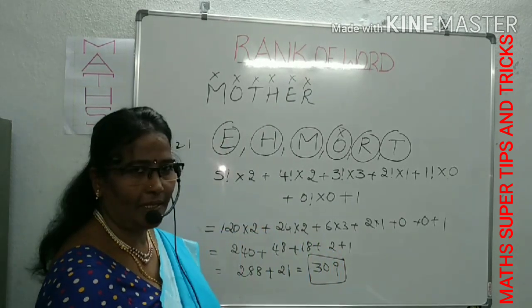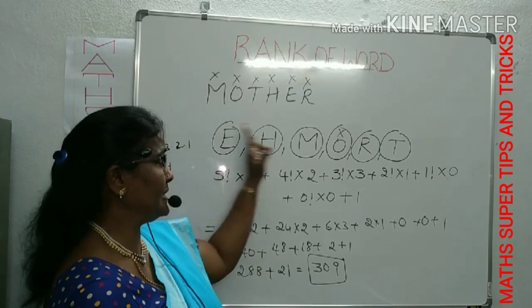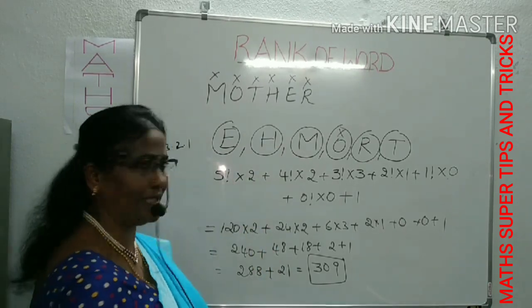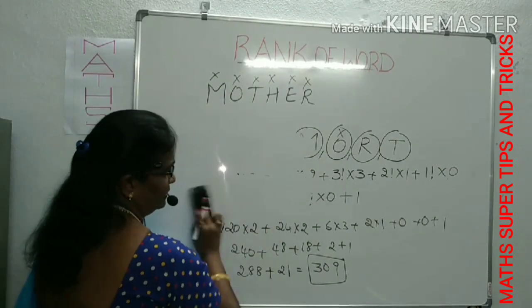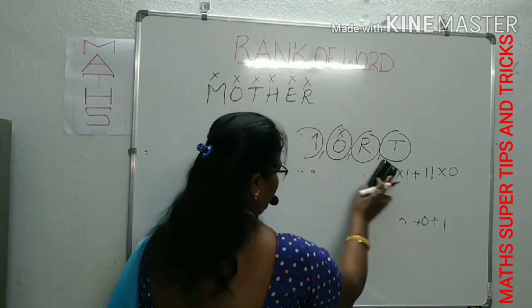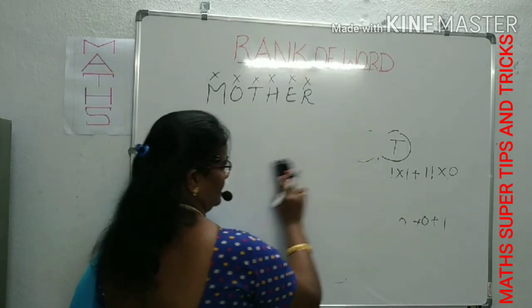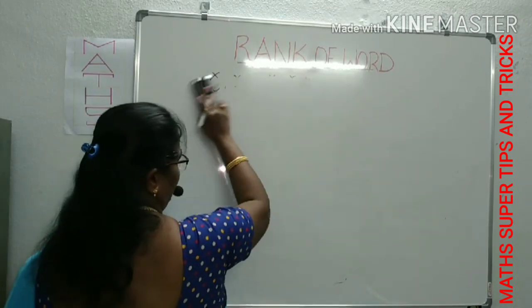Right? These are the various words where there is no repetition. How can you find out the rank? What you have to do yourself: you can do the word next, the word father, on your side. Okay, I will check. If there is any doubt, you can make a note in the comment section.